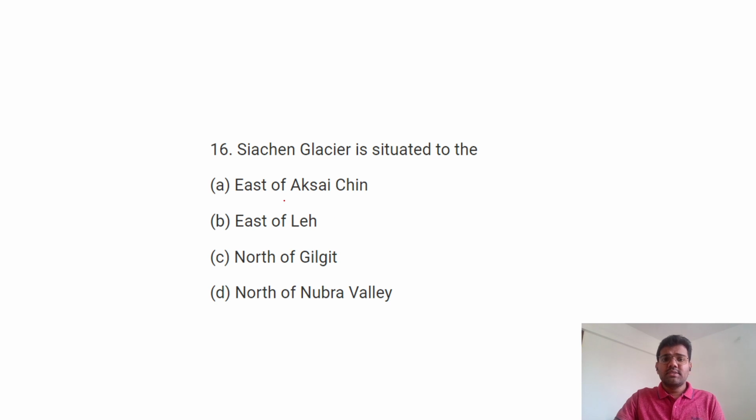Next question is about Siachen Glacier. All these are previous year questions. Siachen Glacier is situated to the, look at the options: east of Aksai Chin, east of Leh, north of Gilgit, and north of Nubra Valley. UPSC has already asked many questions on valleys, and here there is a question on Nubra Valley. Gilgit is also a town, so you should know about Gilgit. You should learn about Leh. You should learn about Aksai Chin.